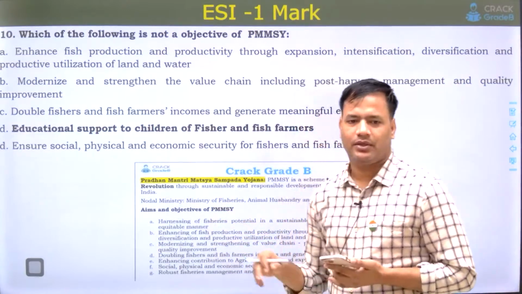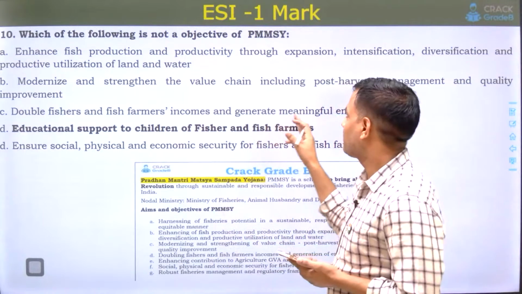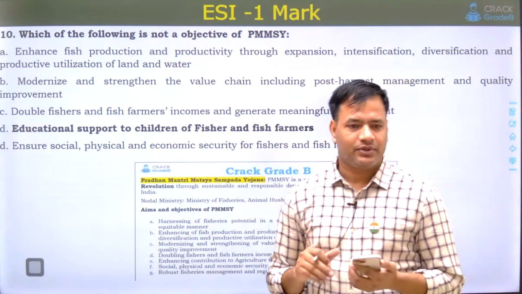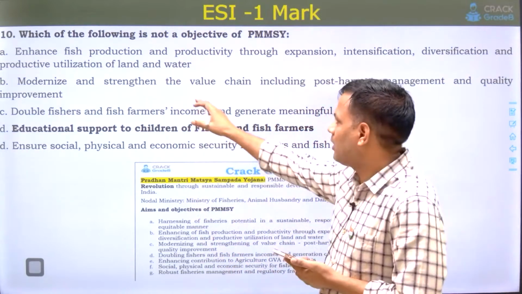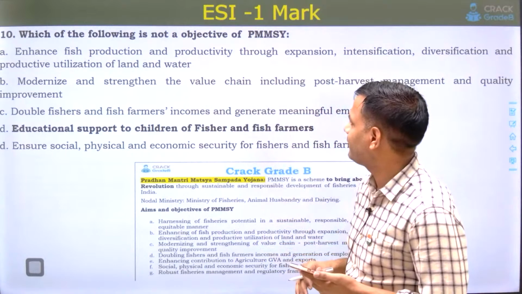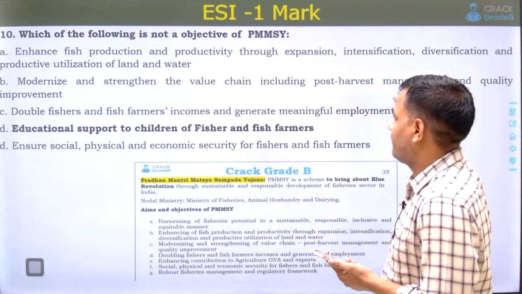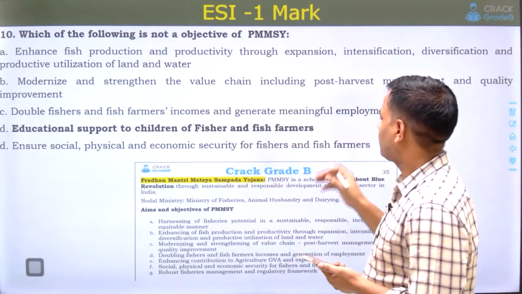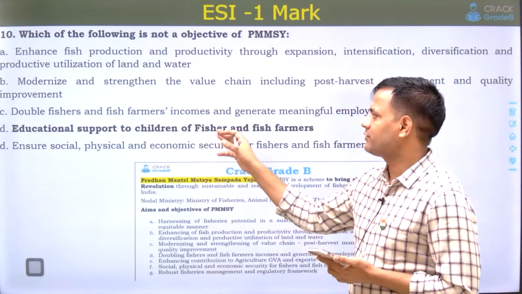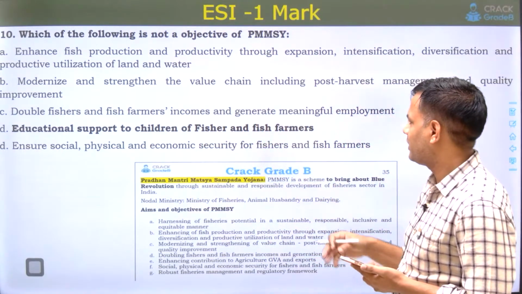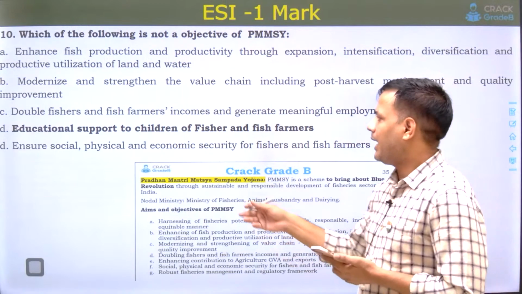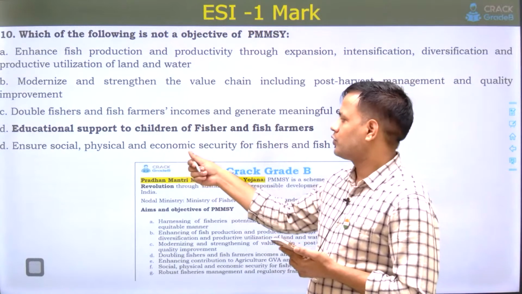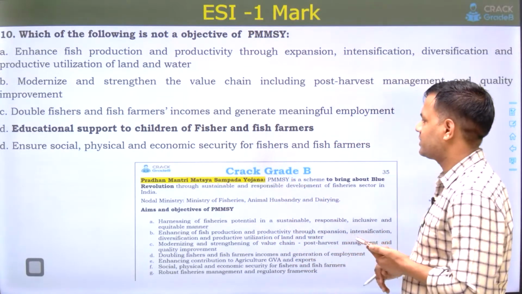Last question, 10 one marker question. This was Pradhan Mantri Matsya Sampada Yojana. This was regarding the objective of Pradhan Mantri Matsya Sampada Yojana. Enhance fish production and productivity through expansion, intensification, diversification, and productive utilization of land and water, modernize and strengthen the value chain, including post-harvest management, double fishers and fish farmers' income and generate meaningful employment, educational support to children of fishers and fish farmers, ensure social, physical, and economic security for fishers and fish farmers.